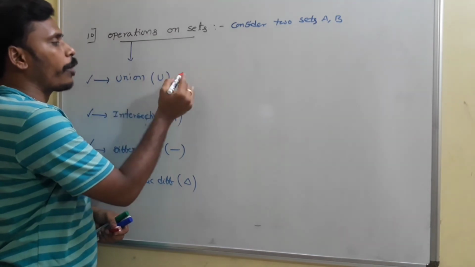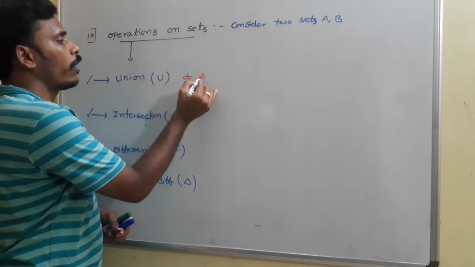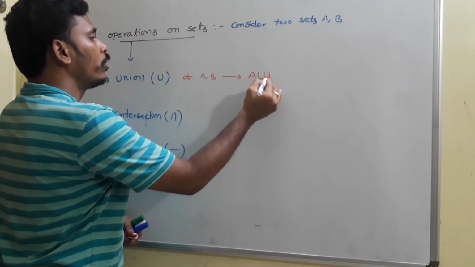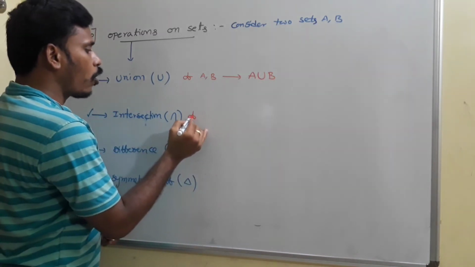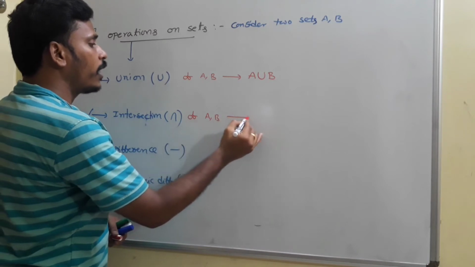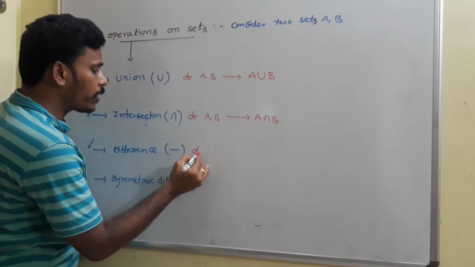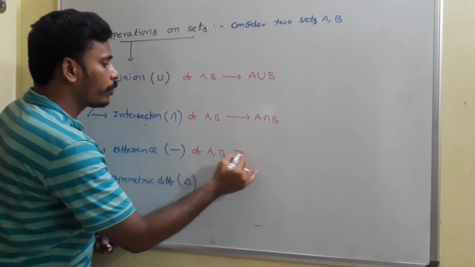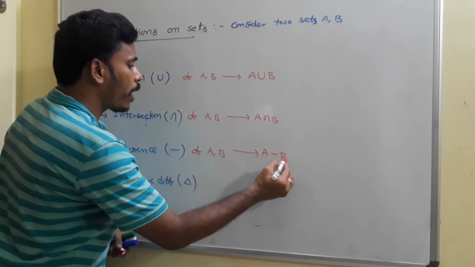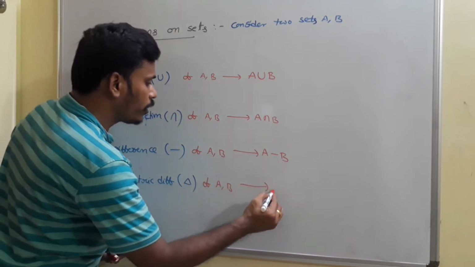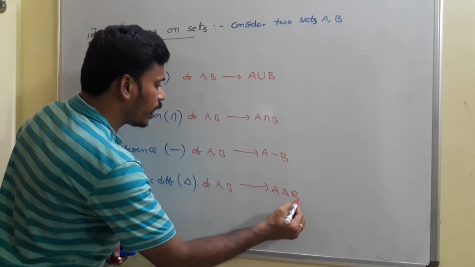The first type of operation is union of A comma B, denoted as A union B. Intersection of A comma B is denoted as A intersection B. Difference of A comma B is denoted as A minus B. And symmetric difference of A comma B is denoted as A delta B.